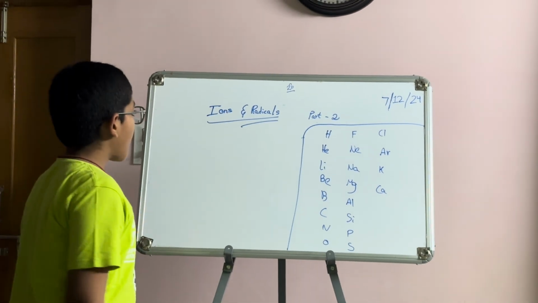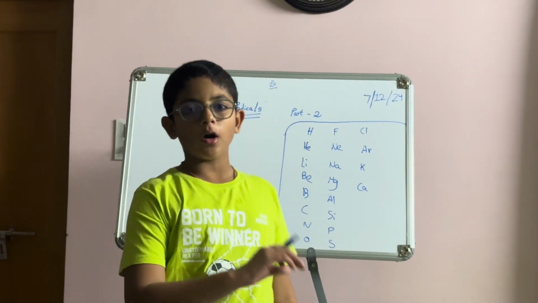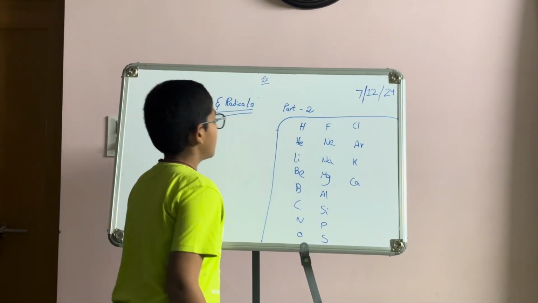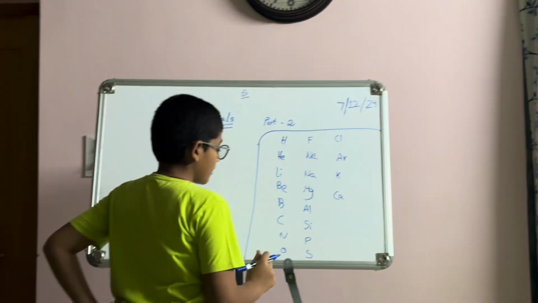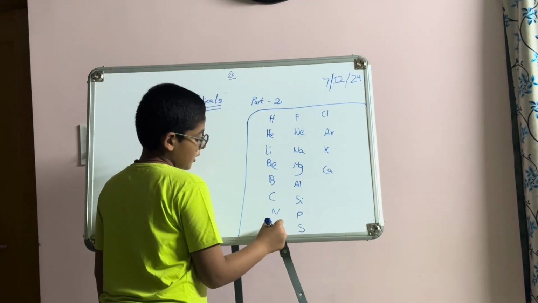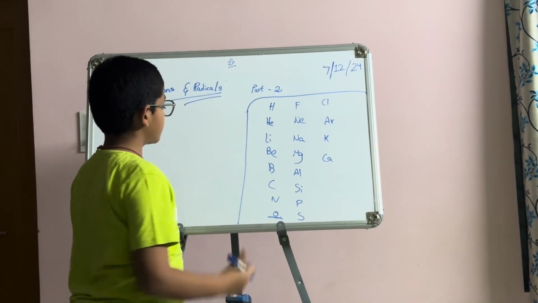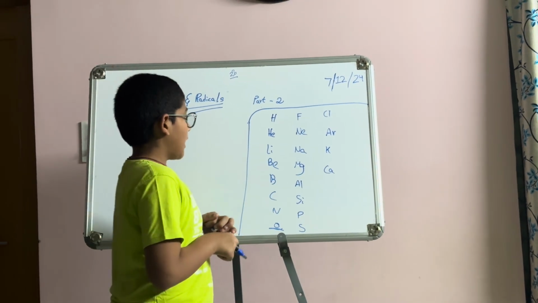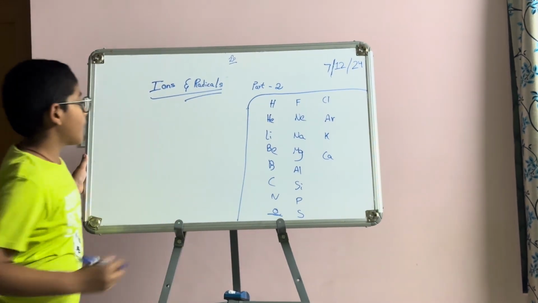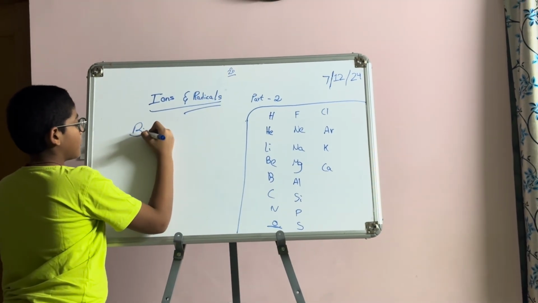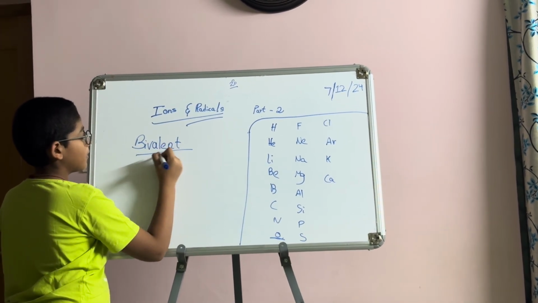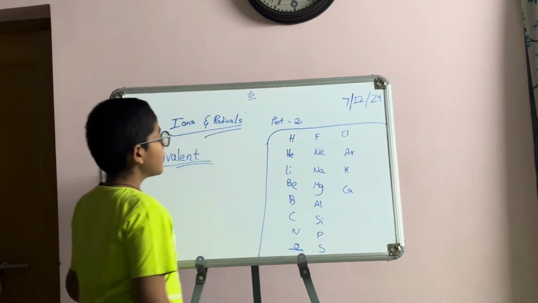In the previous class I told you all the positive ones, and for negative I only told you monovalent. Now let's see bivalent. Oxygen has a bivalent negative valency.